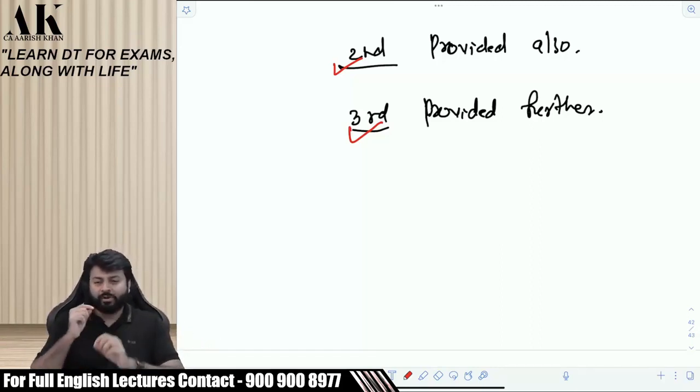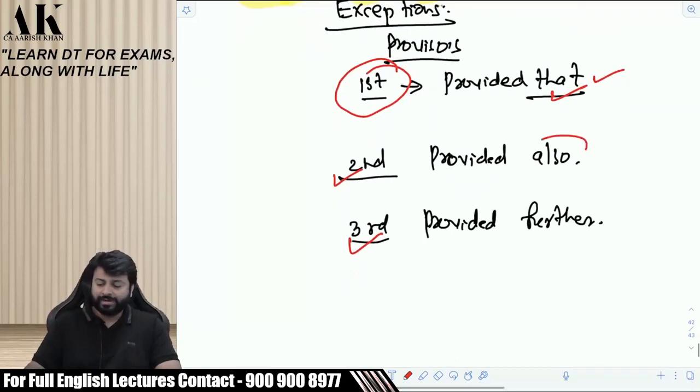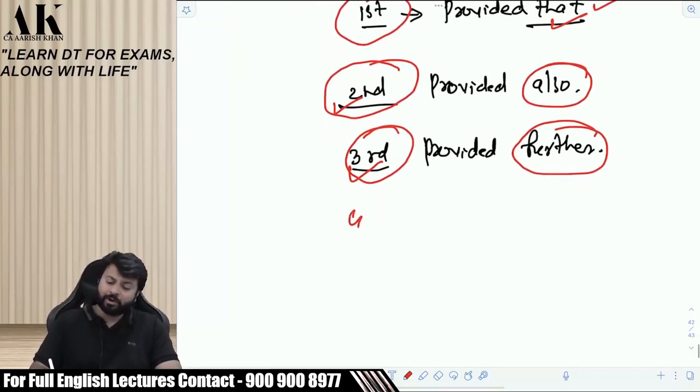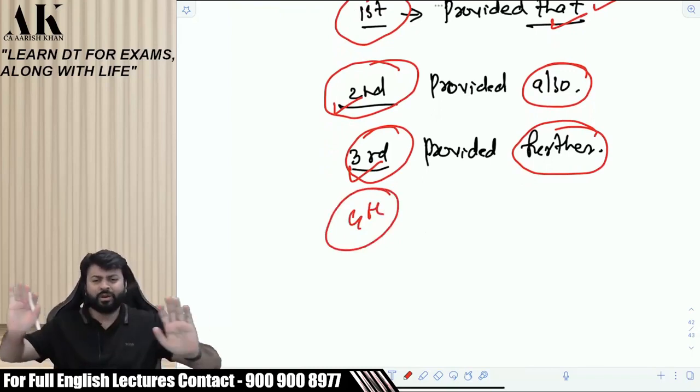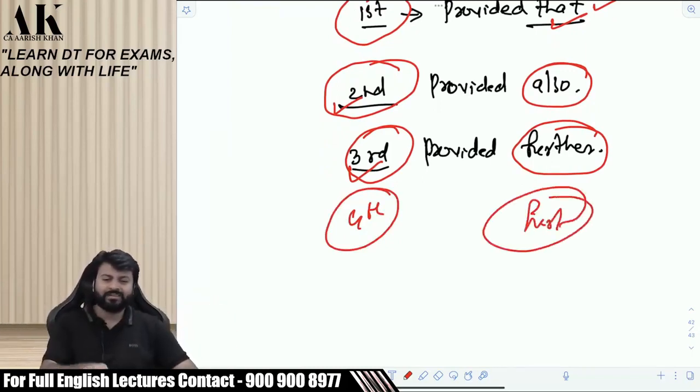So from today onwards, whenever you see "provided that", which proviso is it? First. "Provided also" means exception number 2. "Provided further" means exception number 3. Sir, what if there is a 4th exception? Then the English language is over. There are no further grammatical words left. After that, you will use "further" only. Are you clear?